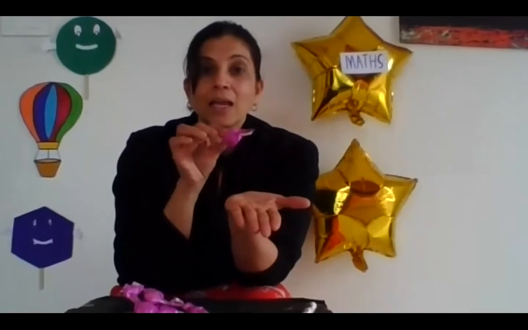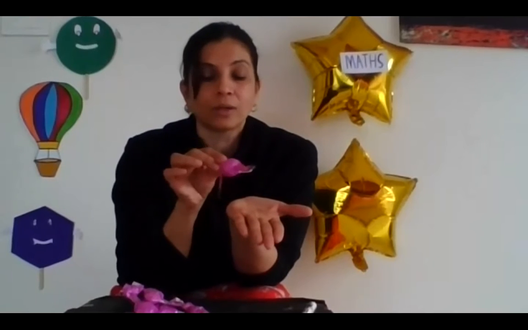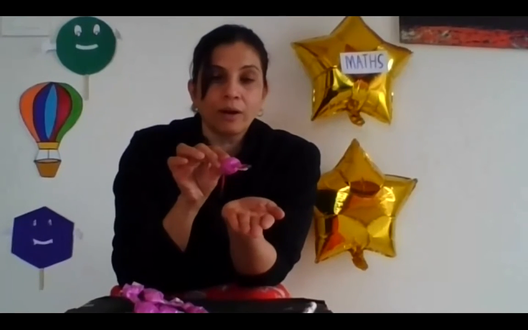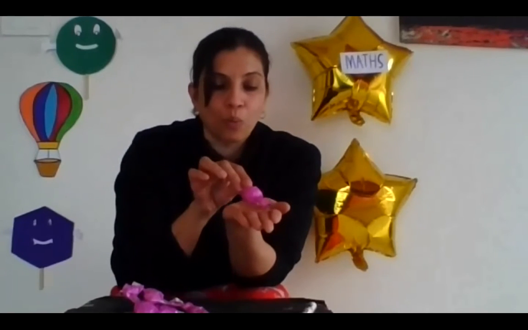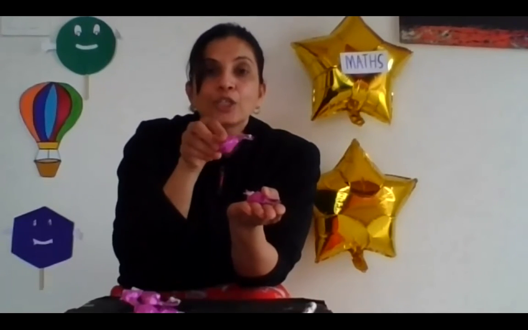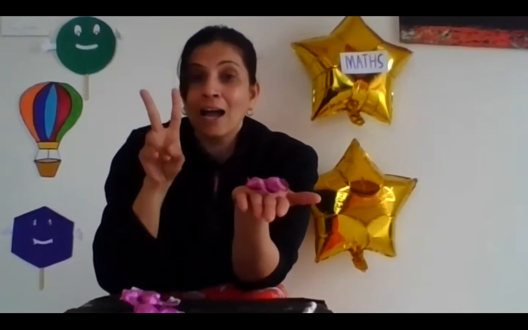Okay. Now see, I have chocolates in my hand. Let's learn what is addition practically. Now I have chocolates, right? So these are the chocolates I have. Now I'm going to put chocolates in both my hands. So you have to count all the chocolates, right? Now in my left hand, I'm going to put 1 and 2 chocolates. So how many chocolates do I have in my left hand? I have 2 chocolates.